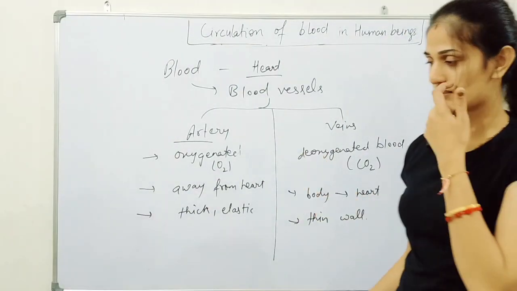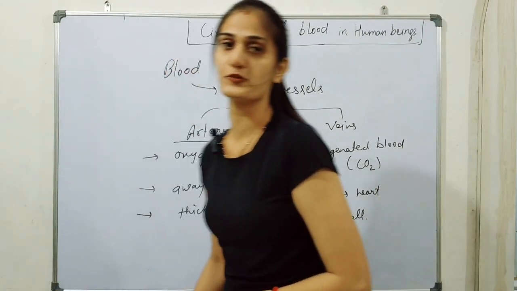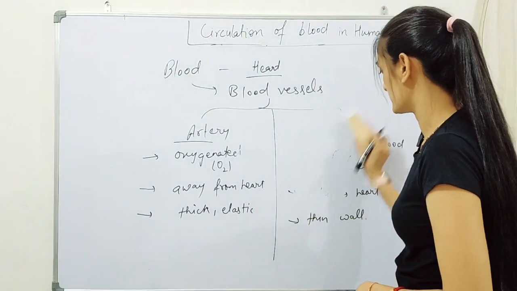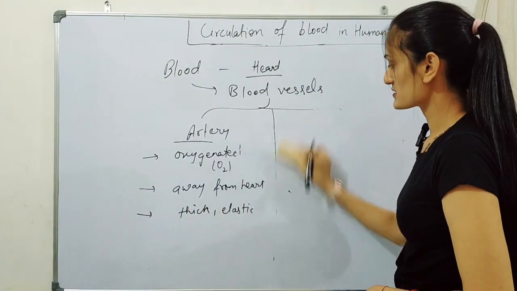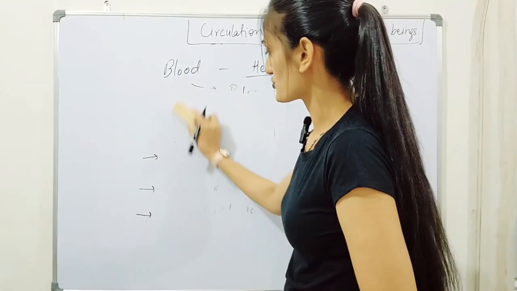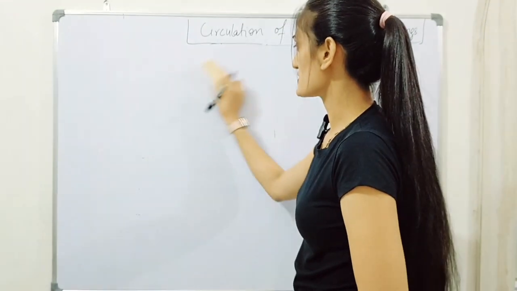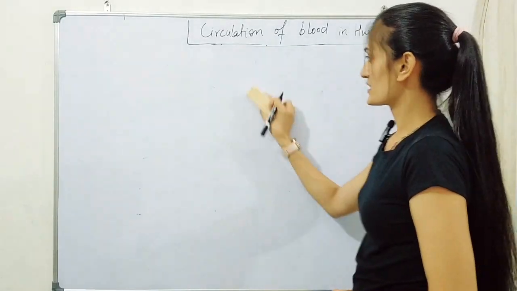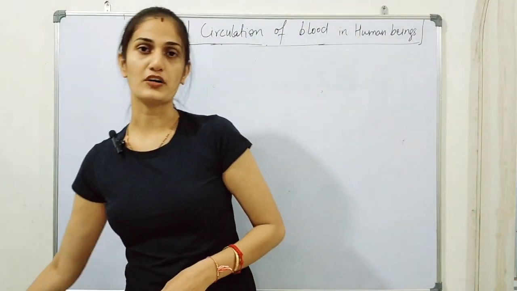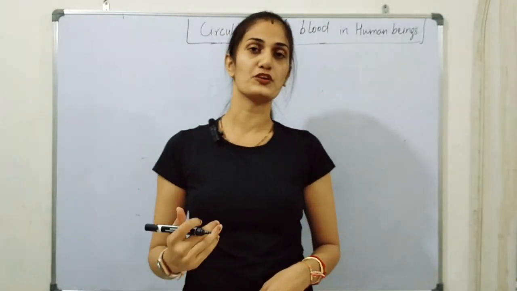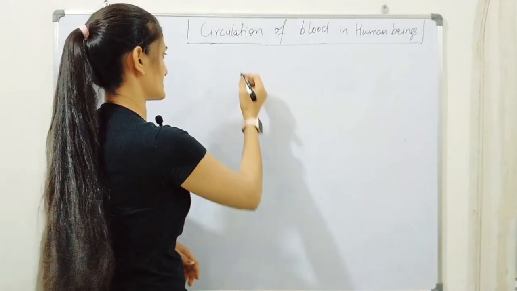Now let's talk about the flow chart for the double circulation of blood. In human beings, there is double circulation of blood. One is systemic circulation and the second one is pulmonary circulation. The most important organ responsible for the purification of blood is the lungs.